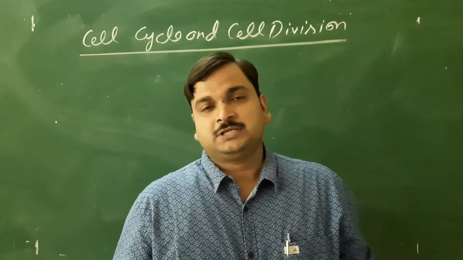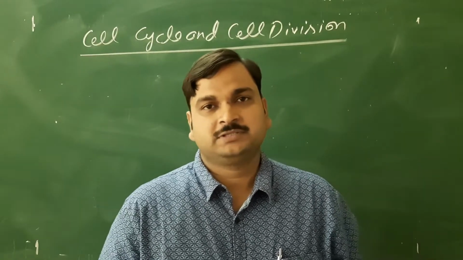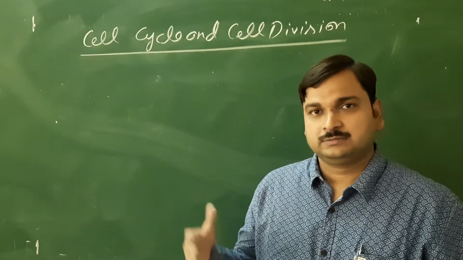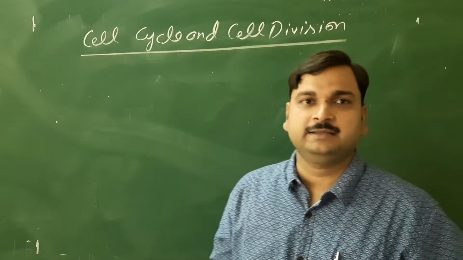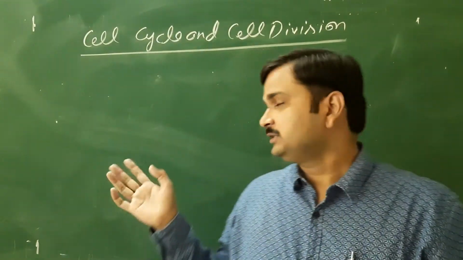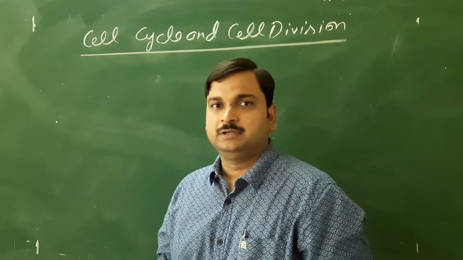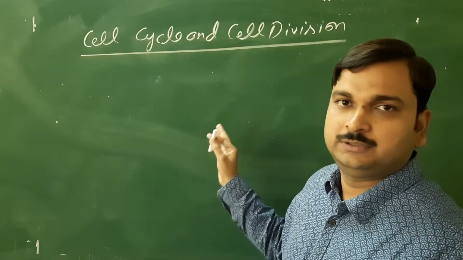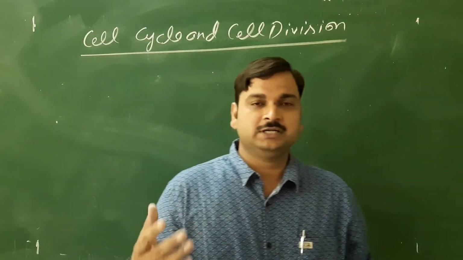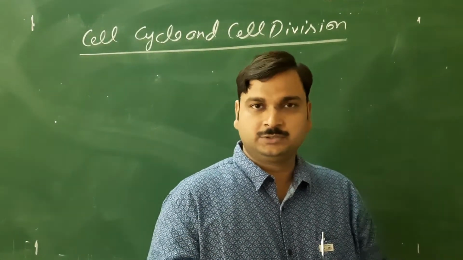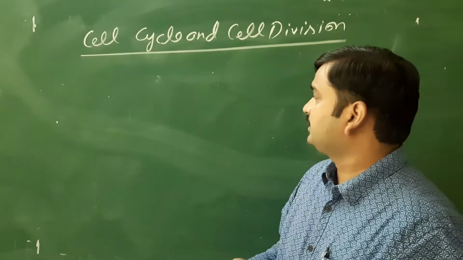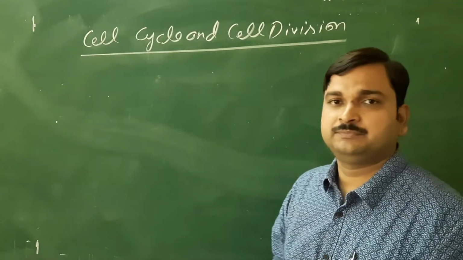Okay, so in the last video, I finished the first chapter of the cell biology. And now today we are going to start the third chapter of the cell biology, that is cell cycle and cell division. Biomolecule I will cover after this chapter. As this chapter is the continuation of the last chapter, therefore I am giving preference to this chapter. After finishing this chapter, I will start the biomolecule, means the third chapter of the cell biology, so that unit will be complete. So now our next chapter is cell cycle and cell division.